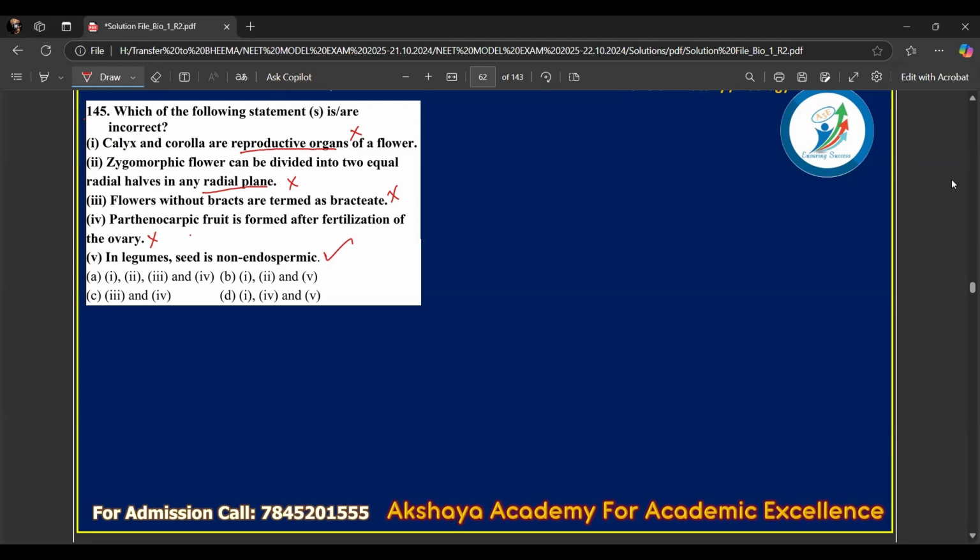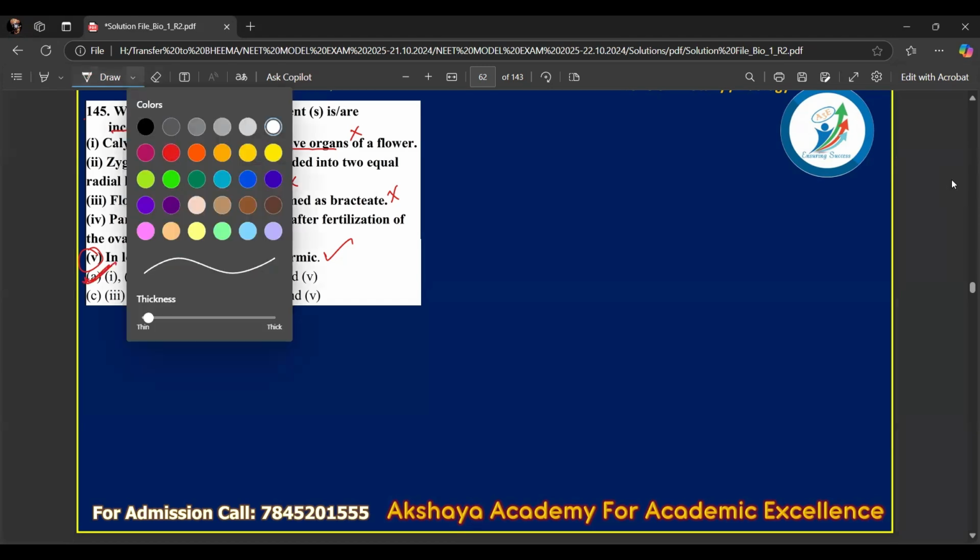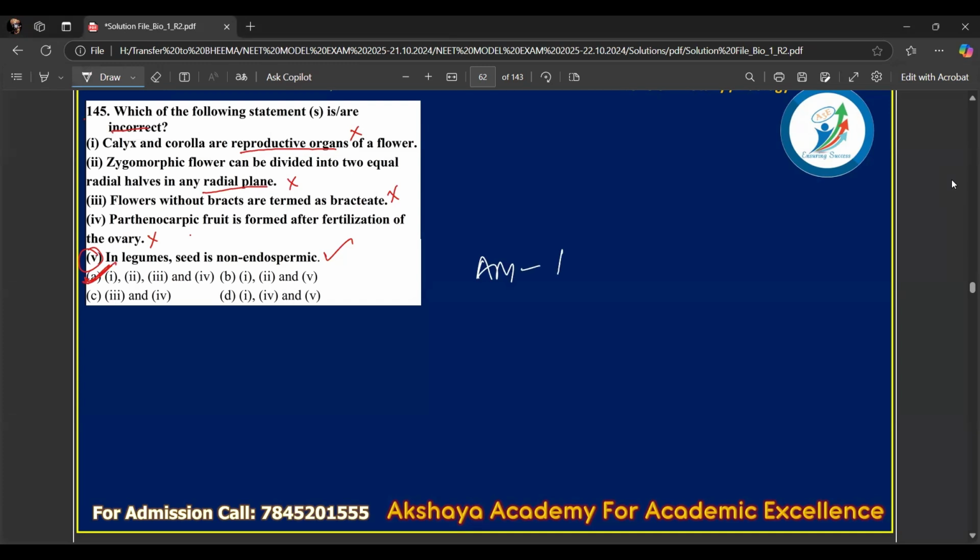So here option 5 is correct, whereas options 1, 2, 3, and 4 are incorrect, and they are asking to find the incorrect statement. So here your answer will be option A. Answer is A.